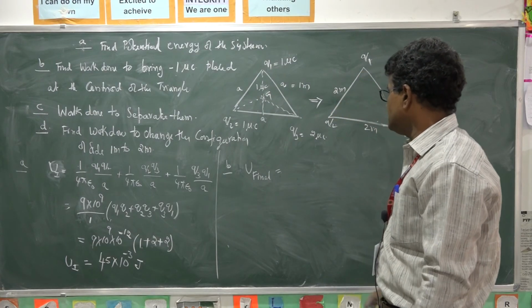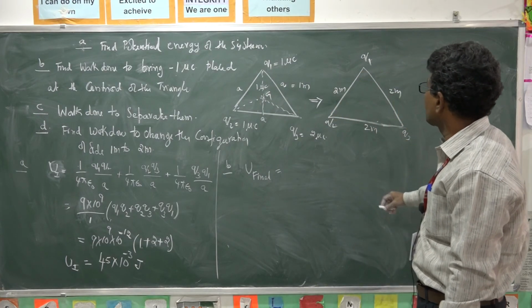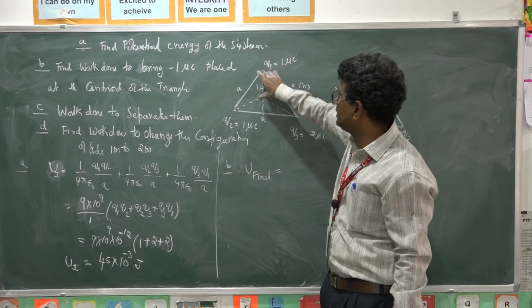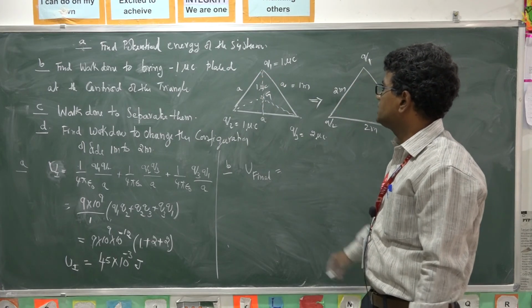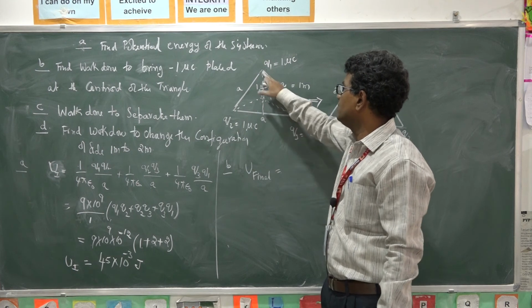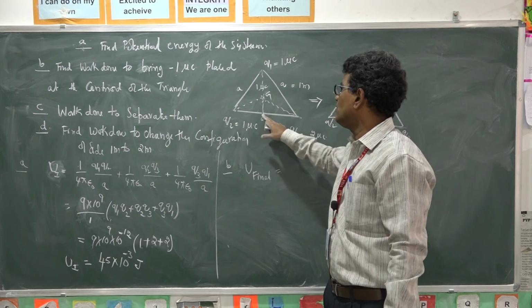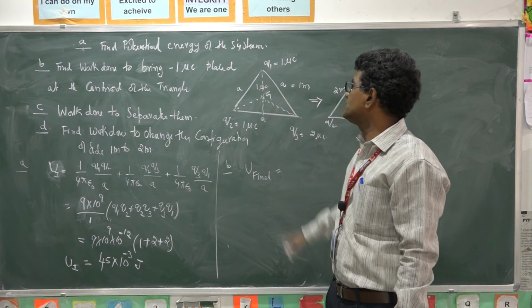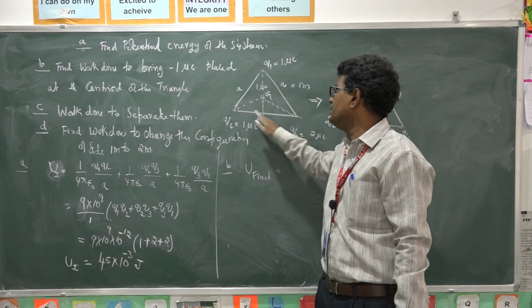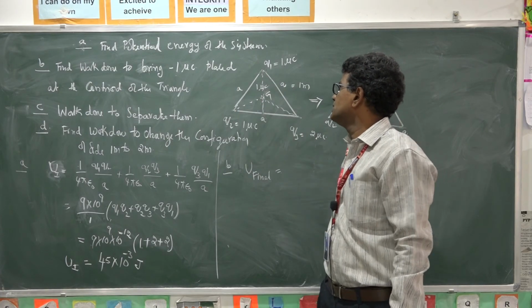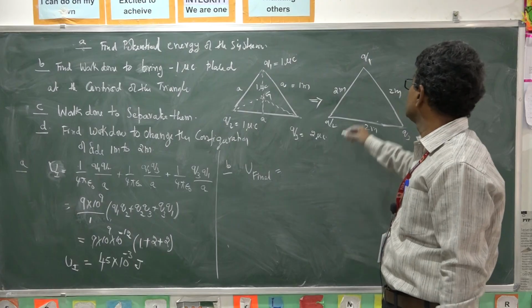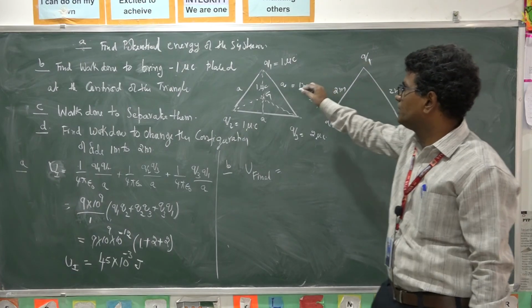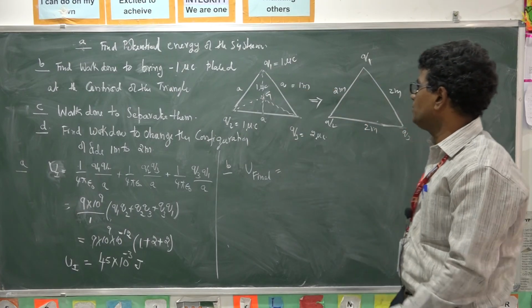The centroid is at what distance? This is A, this is A, this is 1/2. This will become A by 2. This one is A by root 2, I think.